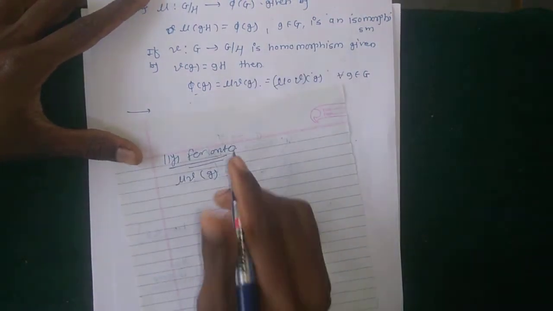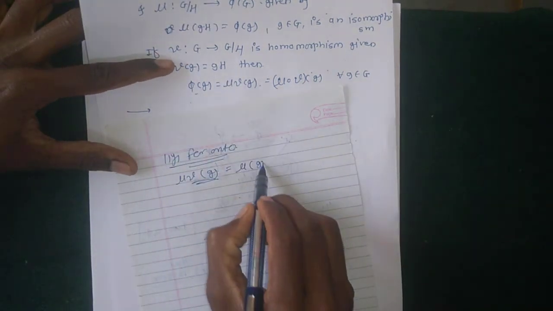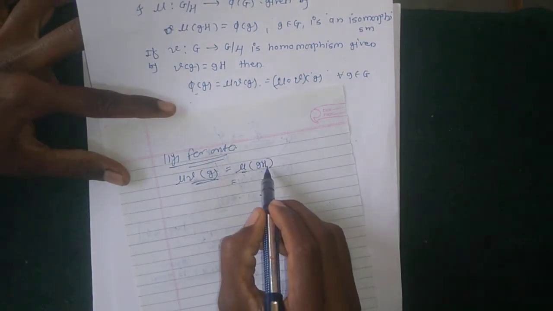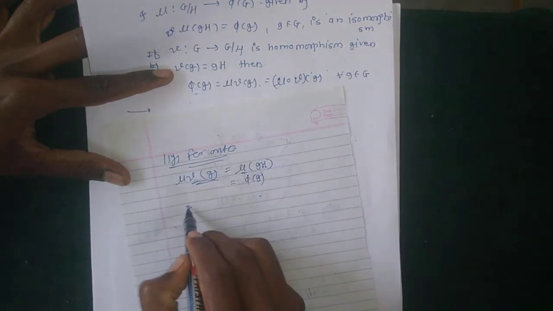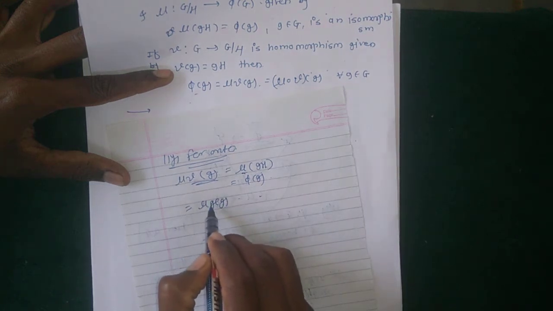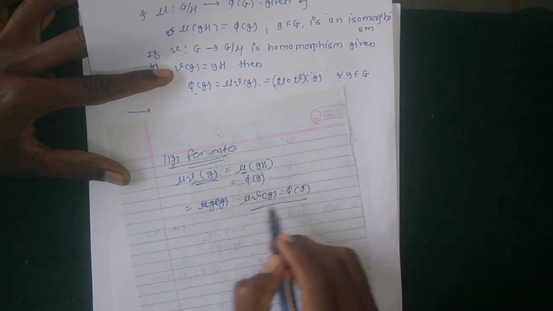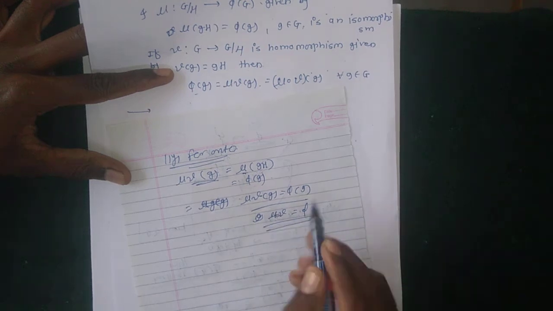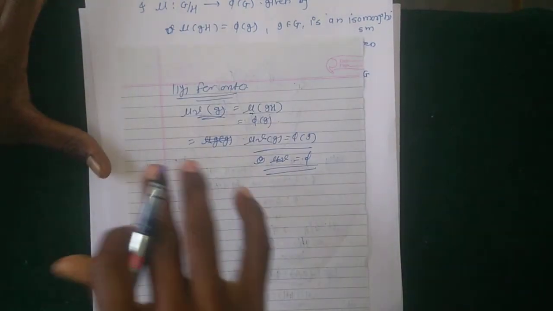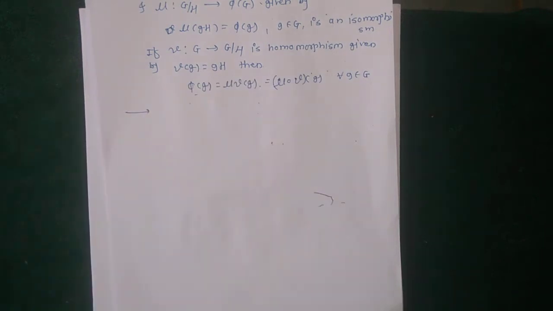Nu of gamma of G is equal to nu of the value of gamma of G. The value of gamma of G is equal to GH, and when we apply nu on GH, nu acts on that, then the value is phi of g, which implies that nu gamma of g is equal to phi of g, which implies that nu composition gamma is equal to phi. This is the proof of the group fundamental theorem, the first isomorphism theorem or fundamental theorem. So the proof of this theorem.